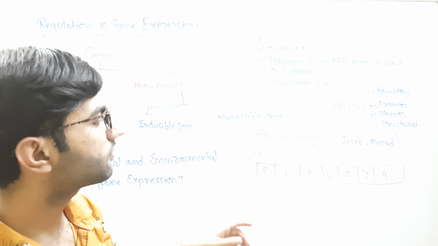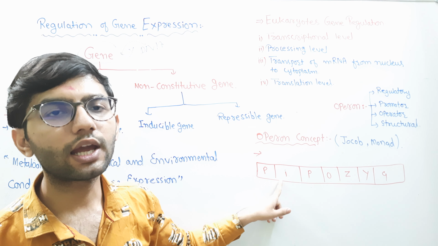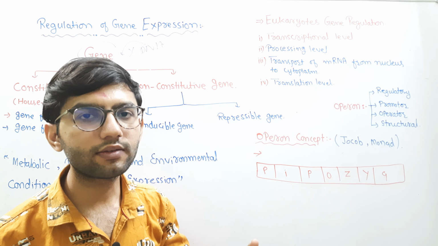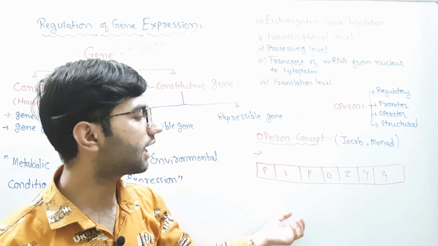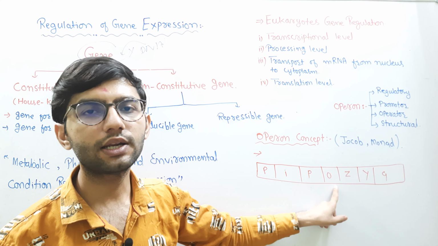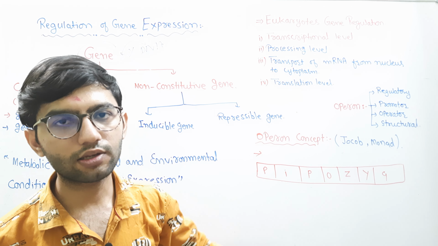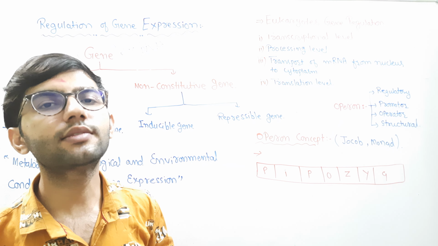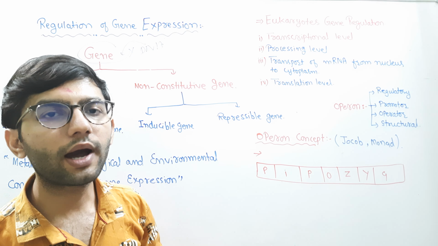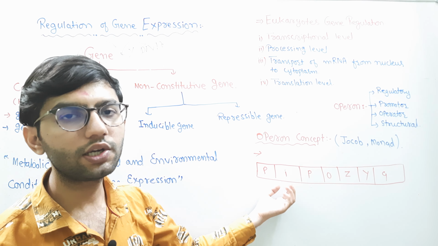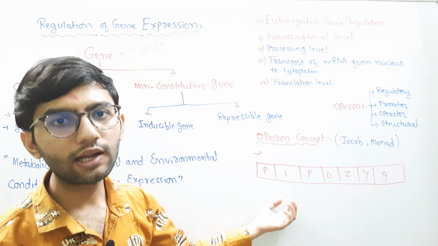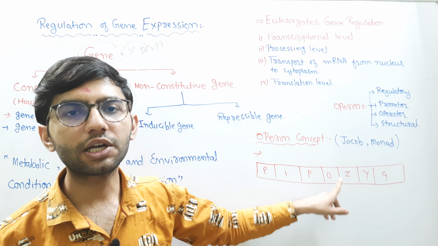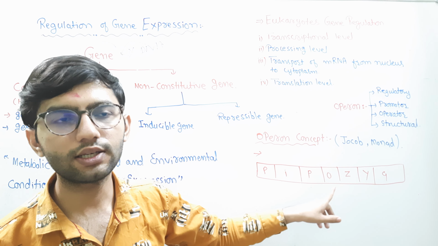Let me explain the functioning of each gene. What is the regulatory gene? It forms a protein known as the repressor, which binds with the operator gene and inhibits the transcription process. If lactose is present inside the cell, the lactose combines with the product of the regulatory gene, the repressor, and inhibits its binding with the operator gene. In such a condition, the operator remains switched on,